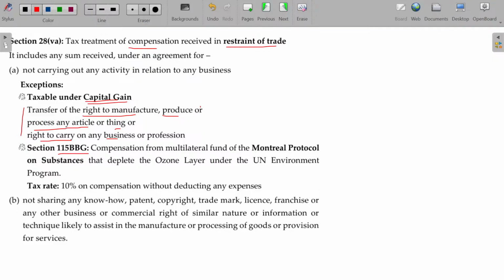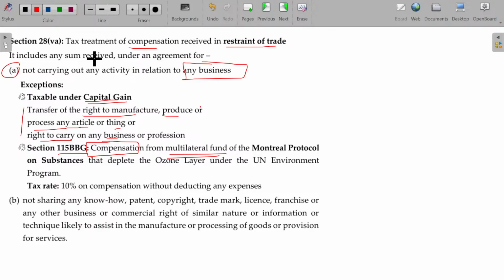And 115BBG is all about receipt of compensation from the multilateral fund as per the provisions or policies of the Montreal Protocol on substances. Substances is nothing but carbon emission that depletes the ozone layer, that spoils the ozone layer, right? So in order to control that, the UN program is there, so you can fulfill the conditions and gain some compensation, right? This is the first point. Okay, this is all about business.